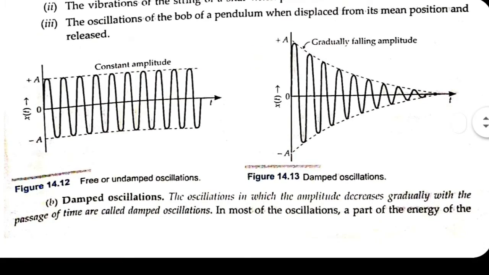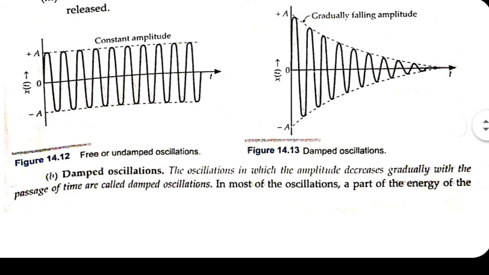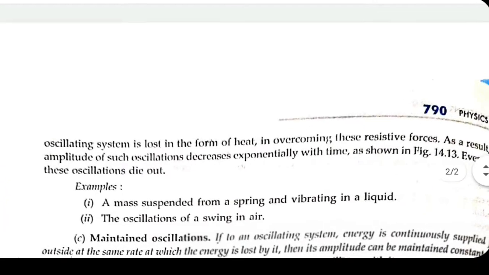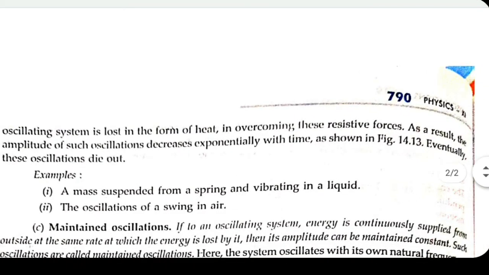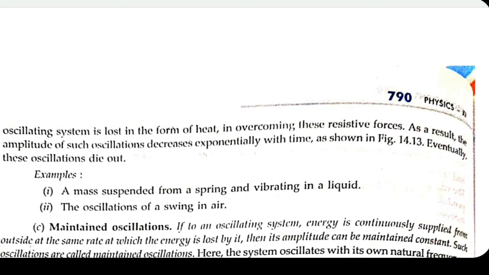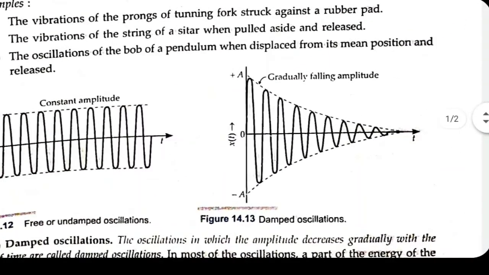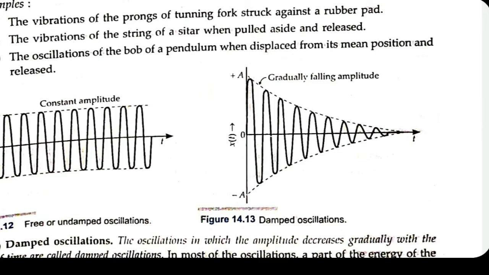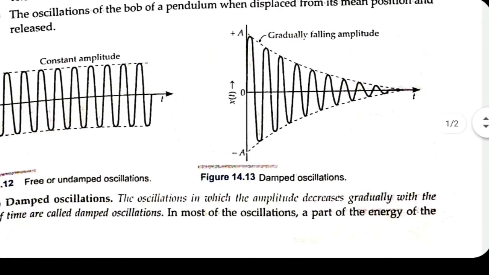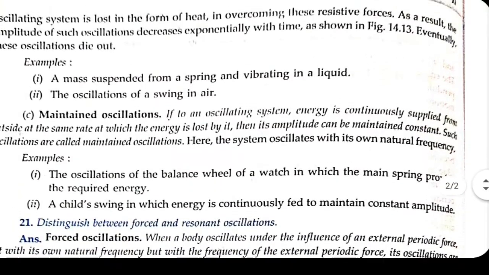Now damped oscillation means the oscillations in which the amplitude decreases gradually with time and dies out. That means it stops. In most oscillations, a part of the energy of the oscillating system is lost in the form of heat and in overcoming the resistive forces. As a result, the amplitude of such oscillations decreases exponentially with time, and eventually the oscillations die out. That is what the second graph shows. The amplitude is gradually decreasing and finally becoming zero. Amplitude becoming zero means the oscillation stops.